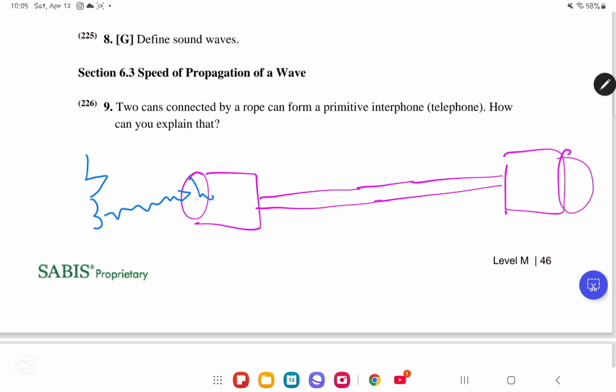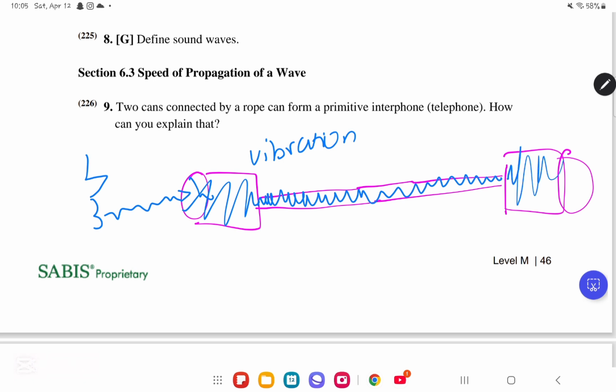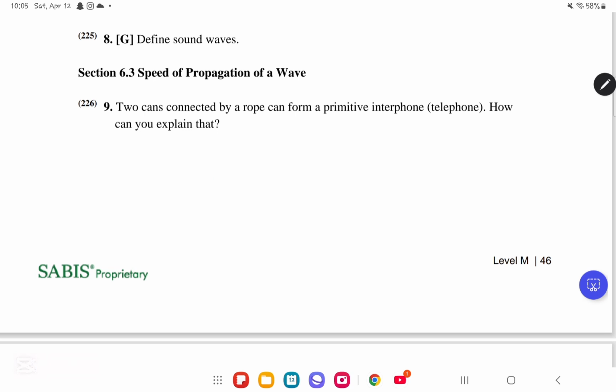The sound waves will start to move back and forth. They will bounce everywhere and they will cause what? A vibration. This vibration will then cause the rope to move, so it will cause vibration in the rope. And then this will cause what? Another vibration in the can, exactly the same as this one over here. And it will be able to be heard by this person over here. So this is the person's ear, and it will be able to be heard by the other person.